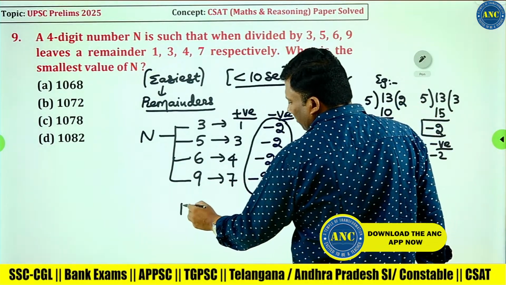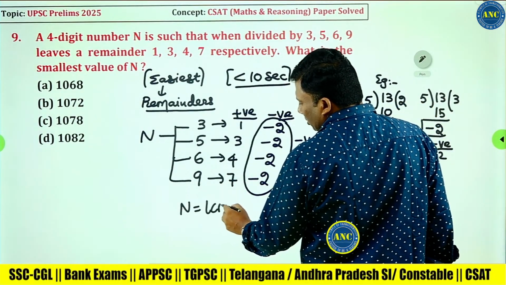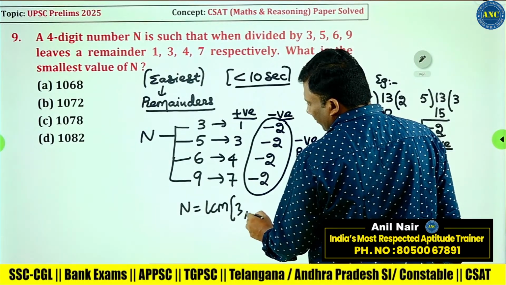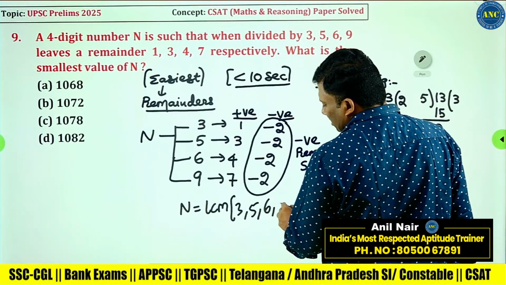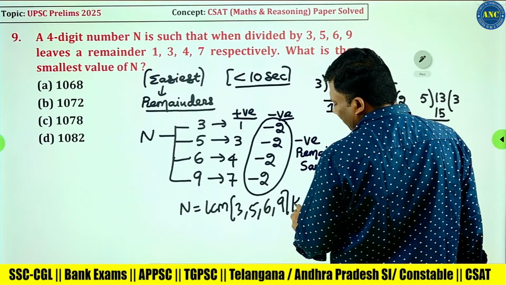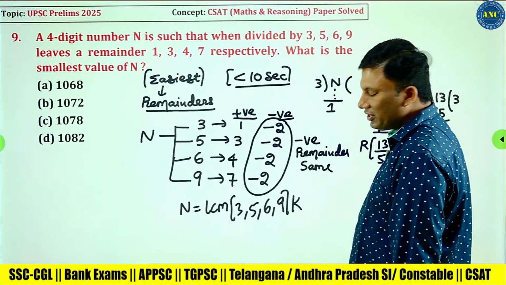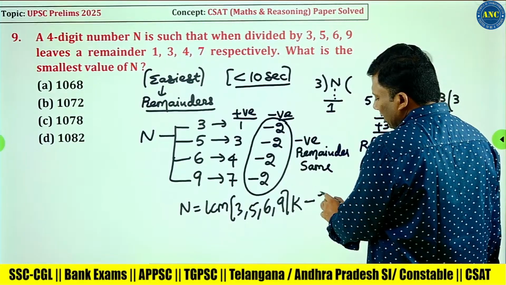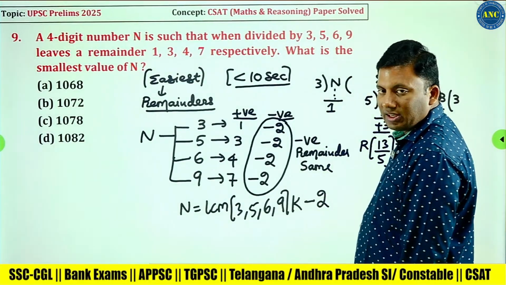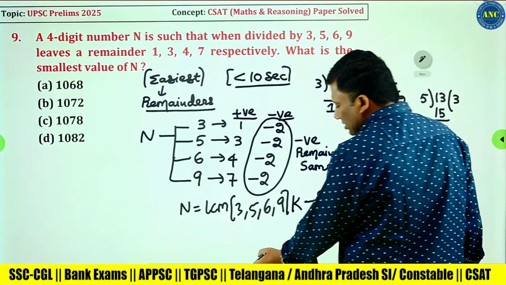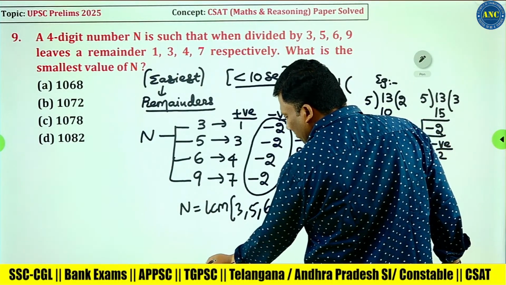So a number is divided by 3, 5, 6, 9. What is the number that is divided by 3, 5, 6, 9? It is the LCM of 3, 5, 6, 9. In all the cases, the negative remainder is minus 2.